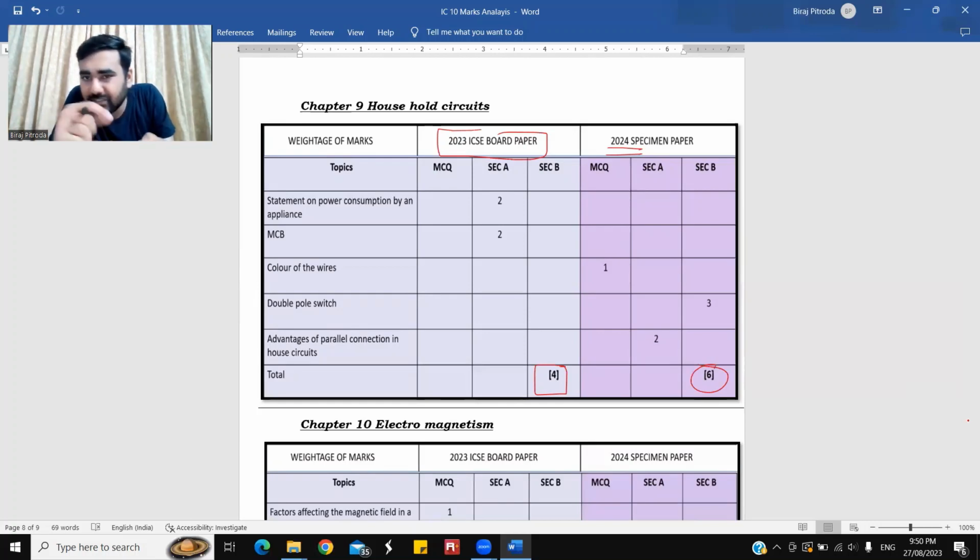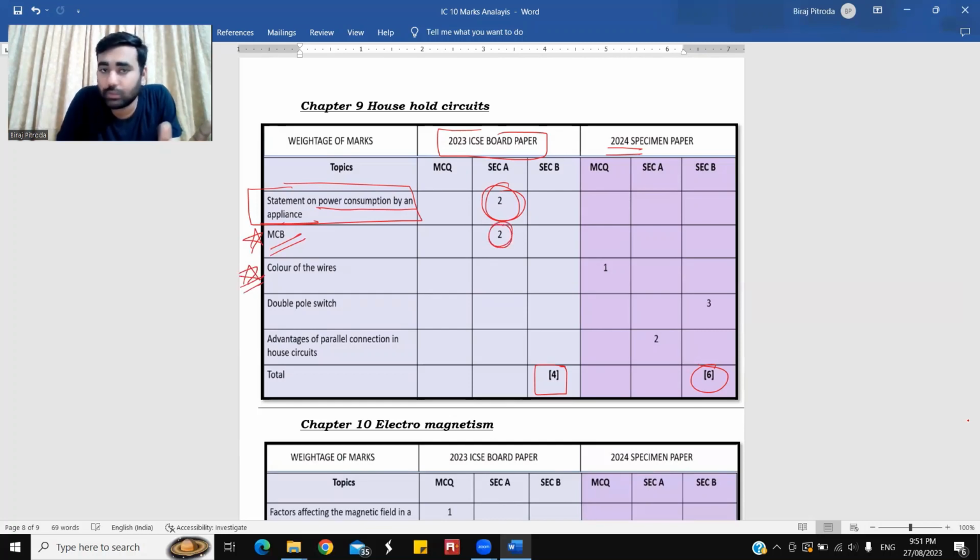In this chapter, every year, in both the papers, we have a variety of questions. What questions were seen? Let me help you out. Statement based on power consumption of appliance. A statement will be given, and I need to study that statement and give back the answer. That was for 2 marks. MCB, I feel this is important. Color coding of a wire, I feel this is important. There was a question on MCB for 2 marks in the board paper. Color coding, 1 mark MCQ.